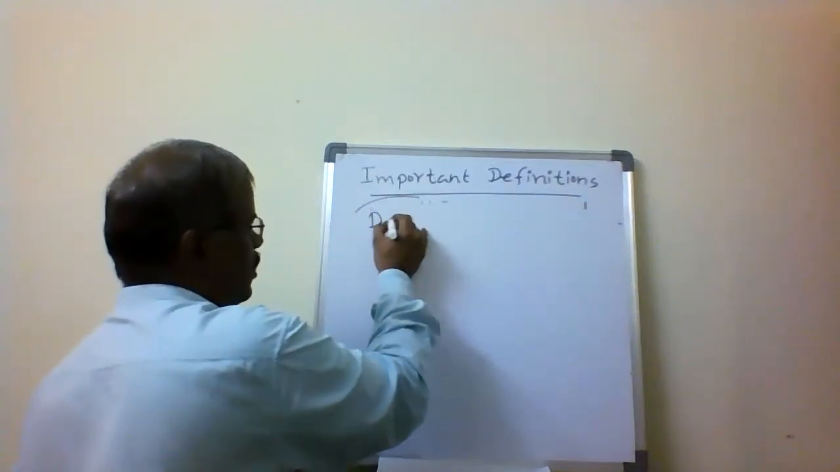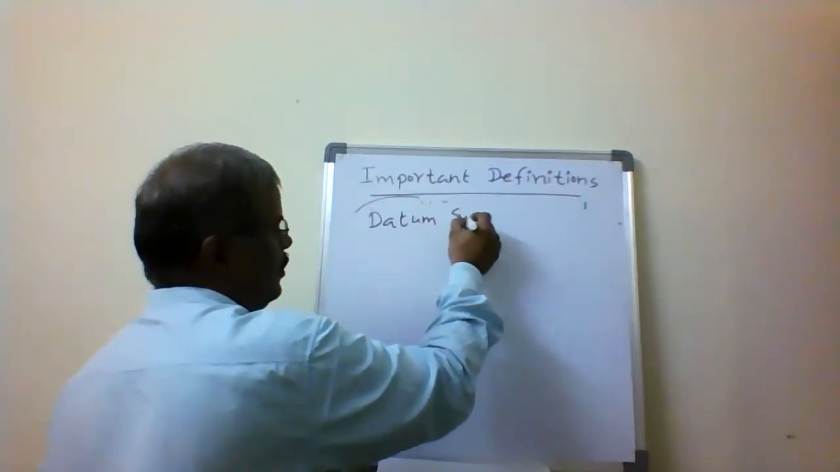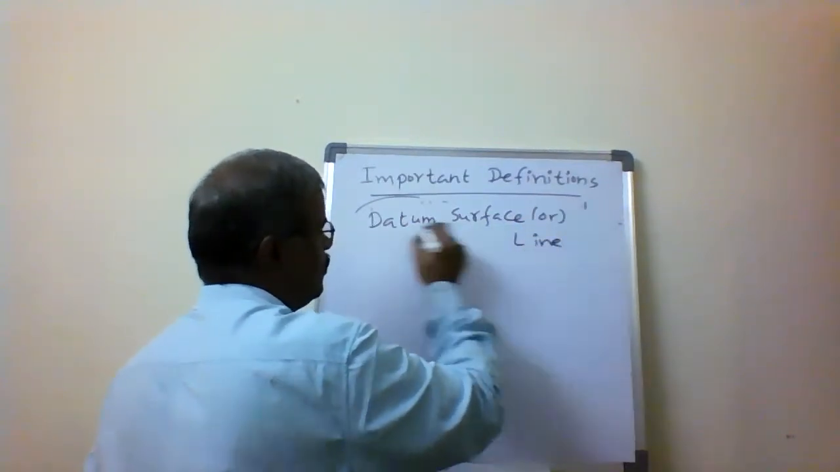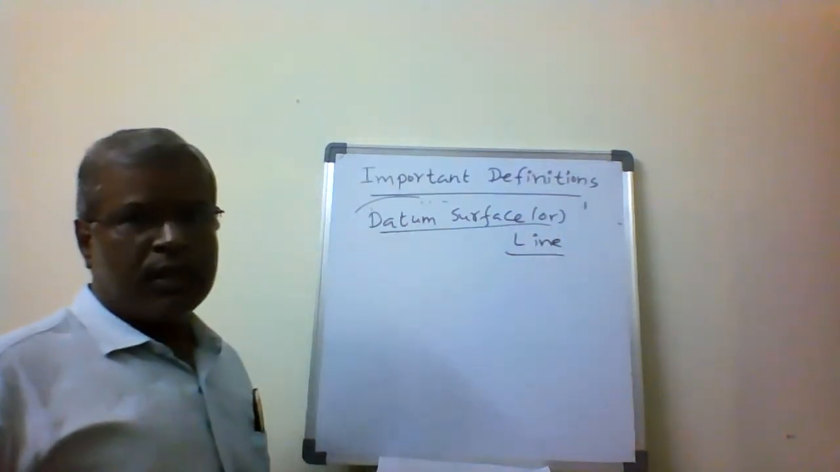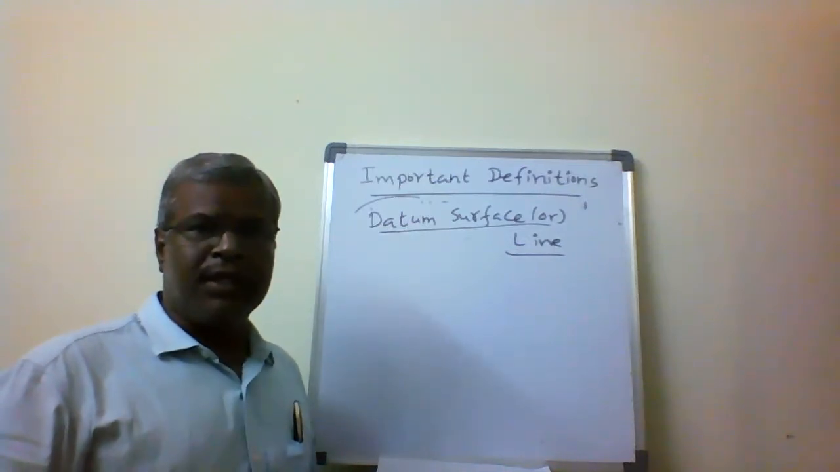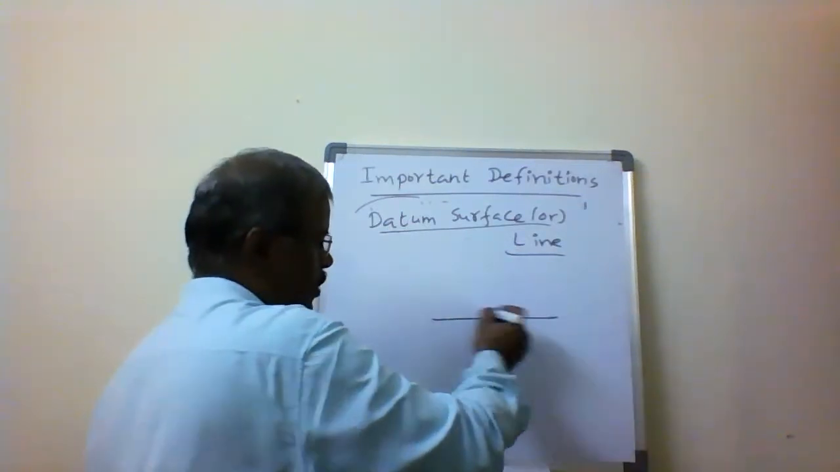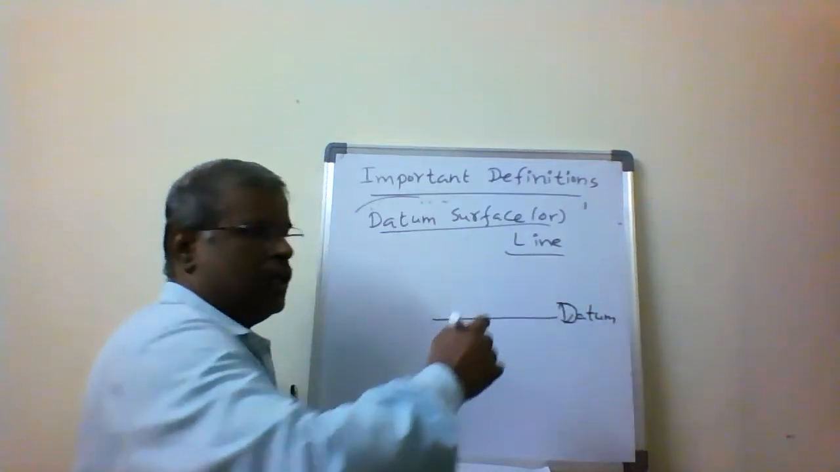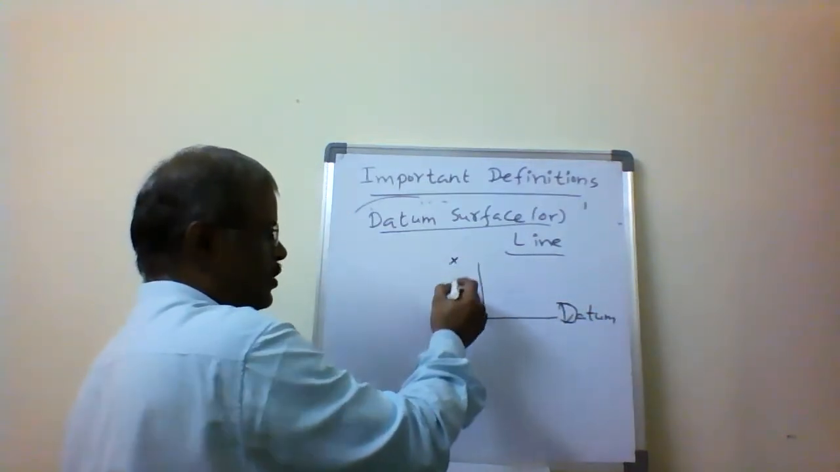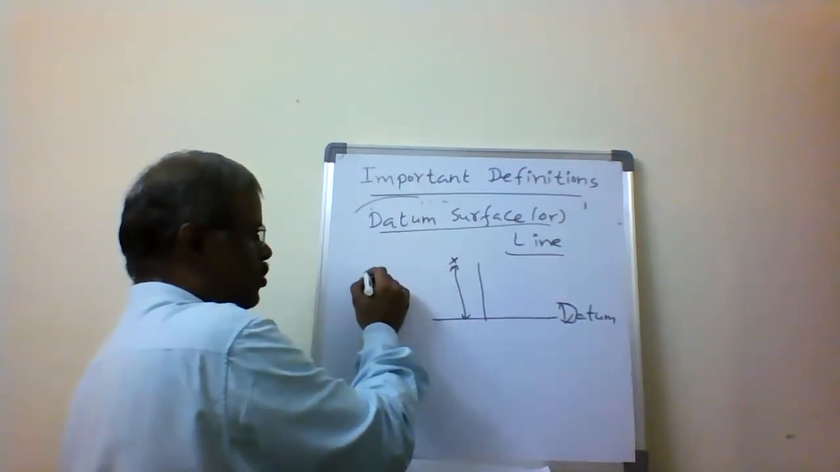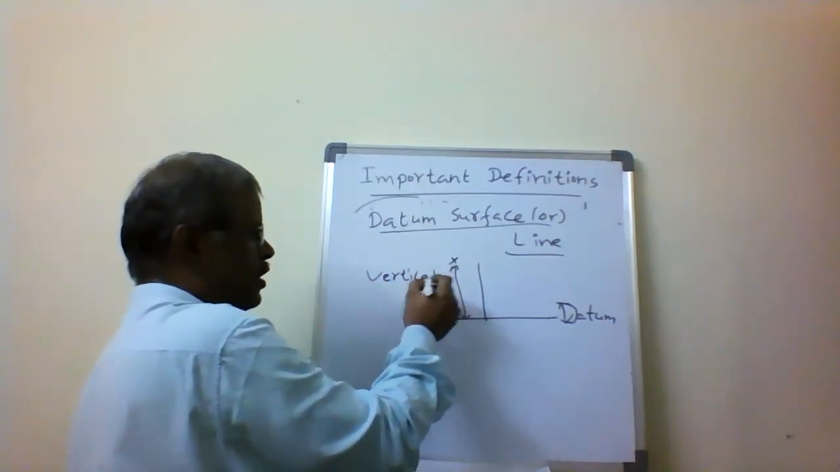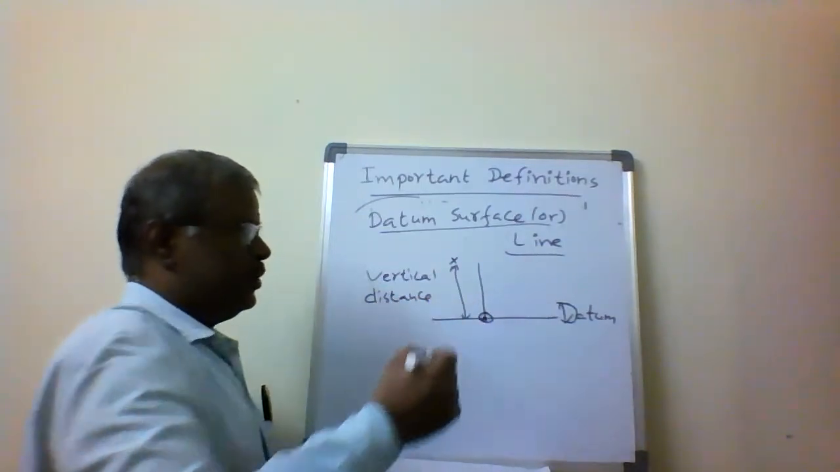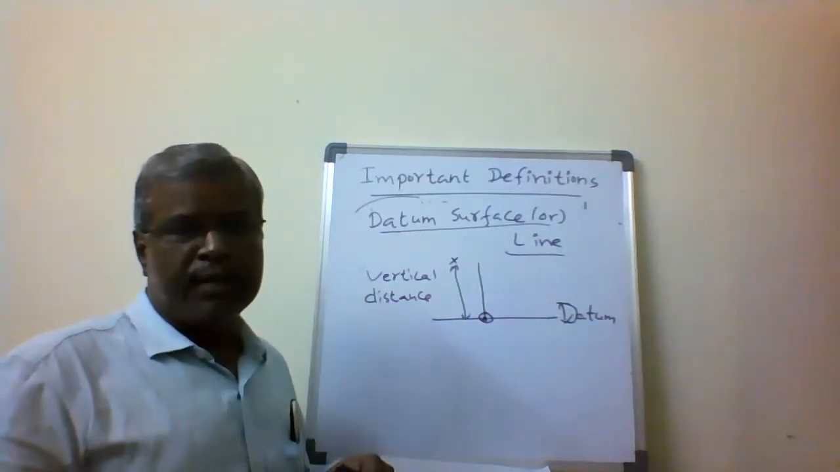Next is the datum surface or datum line. The term itself gives the meaning. We take a datum, and from this I measure the vertical distance of a point. That is what we call the datum surface or line.